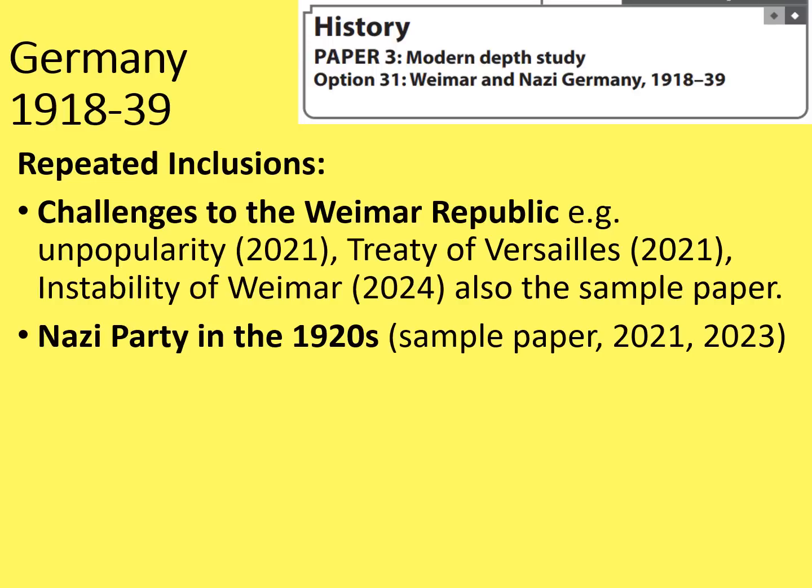Also, the Nazi Party in the 1920s seems to have come up quite a bit as well. This was in the sample paper, 2021 and 2023. So that's come up fairly recently too. Are they going to try and diversify a little bit this year? Those are the only things in this particular course that have come up repeatedly.